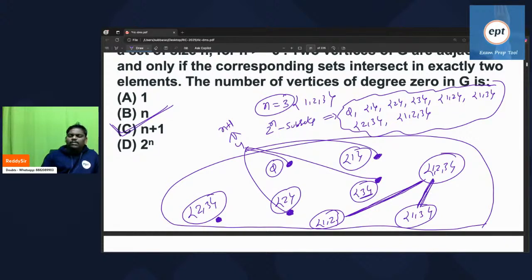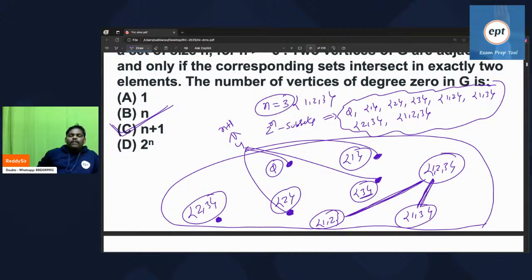Do manual checking. It is a very simple problem because he is asking for the number of vertices with degree 0. That is the reason this problem became easy. It looks so scary, but actually it is very easy. The only thing is you have to do a little bit of work.